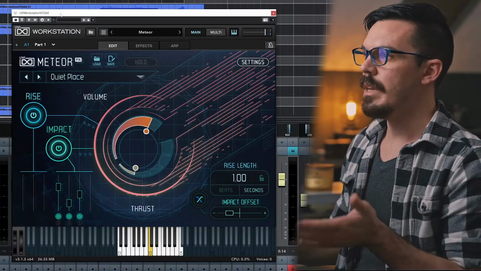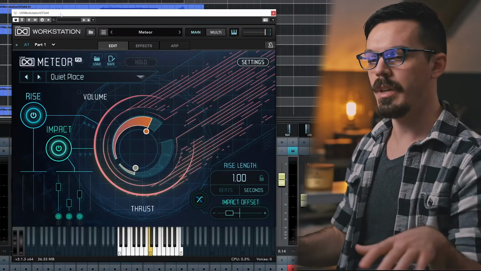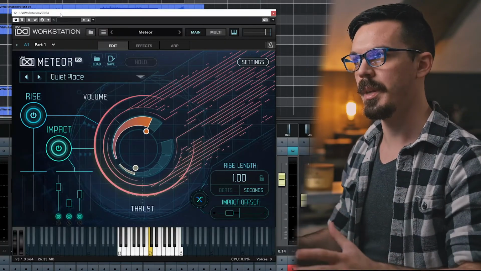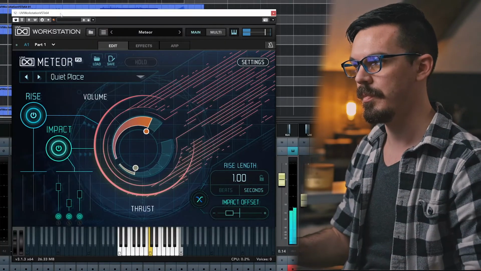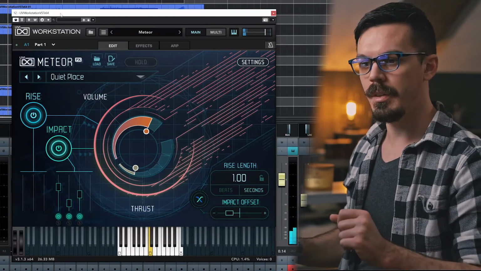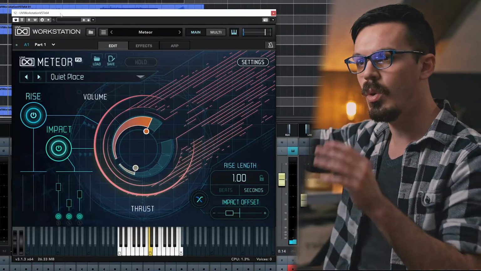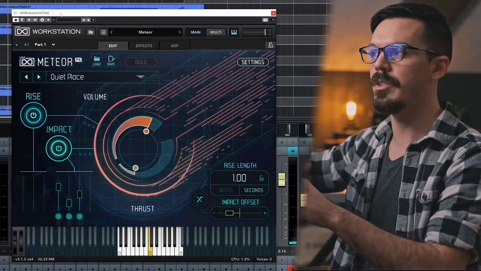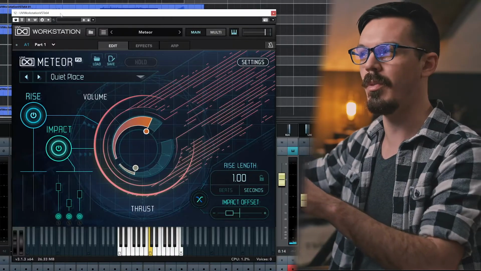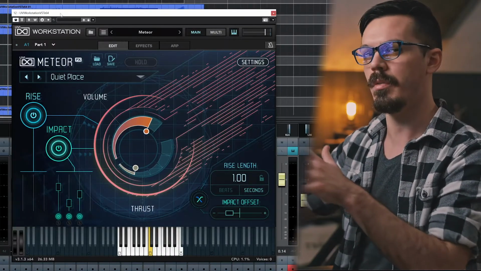Below that, I've got Meteor with the sound Quiet Place, and this isn't really a drone, but I usually do tones and drones in the same folder, and this sound sounds like this. So not necessarily an impact, not necessarily a drone, but it does have this sort of soft woo movement to it, and I felt like that just accented a few points in the trailer where it almost acts as a whoosh or transition effect for the drones.